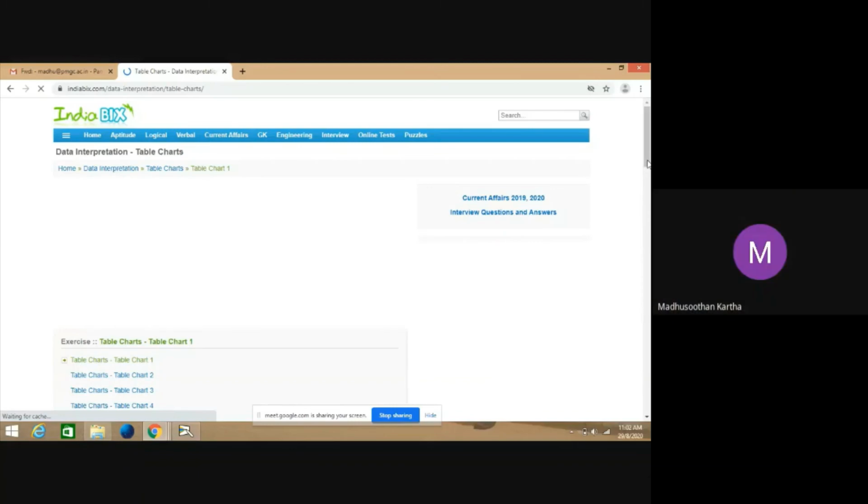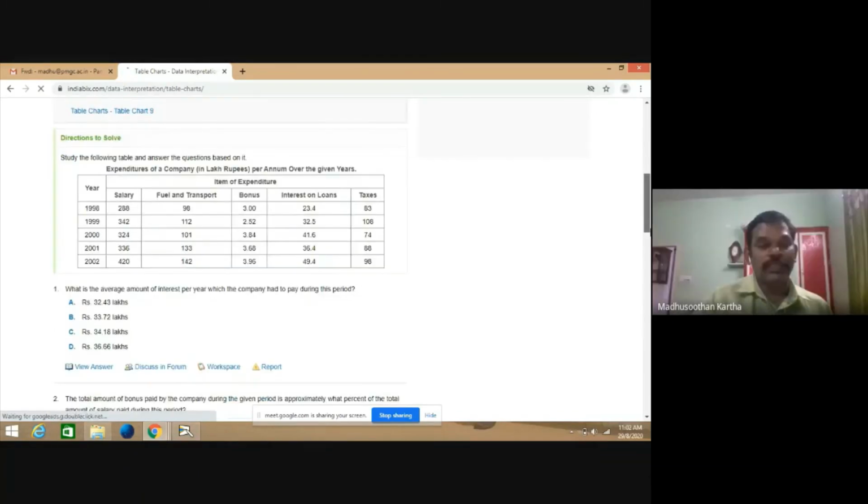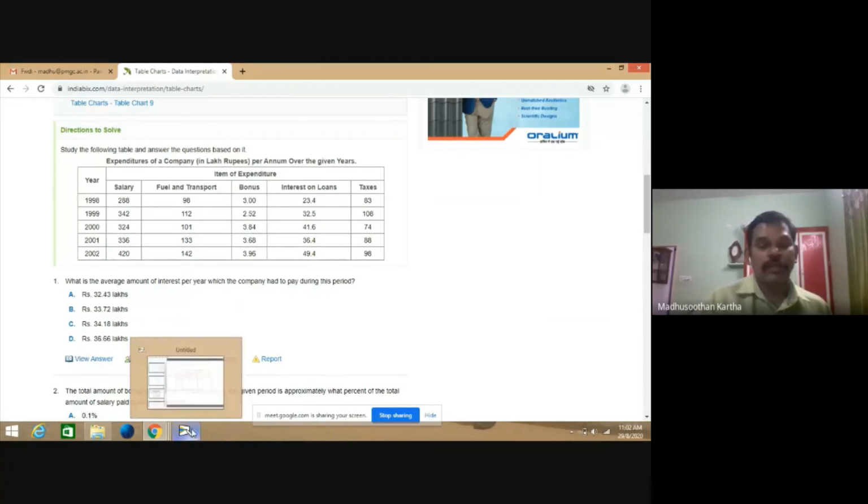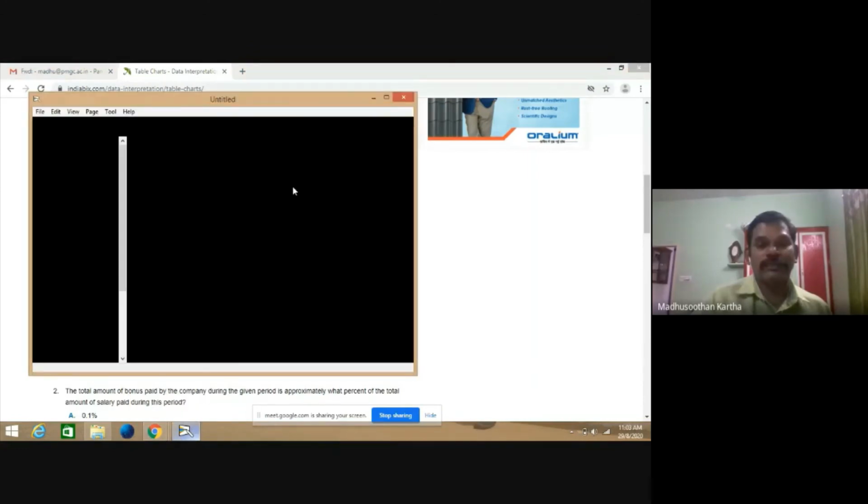Okay, then the question is there. This is the first question. There is a table where a 1998 to 2002 time series is there. That means the item of expenditure, the total salary is equal to 288, 342, 324, 336, 420. Then fuel, transport, bonus, interest on loans, taxes, etc. So the questions are there. What is the average amount of interest per year which the company had to pay during this period? Okay. So we can take